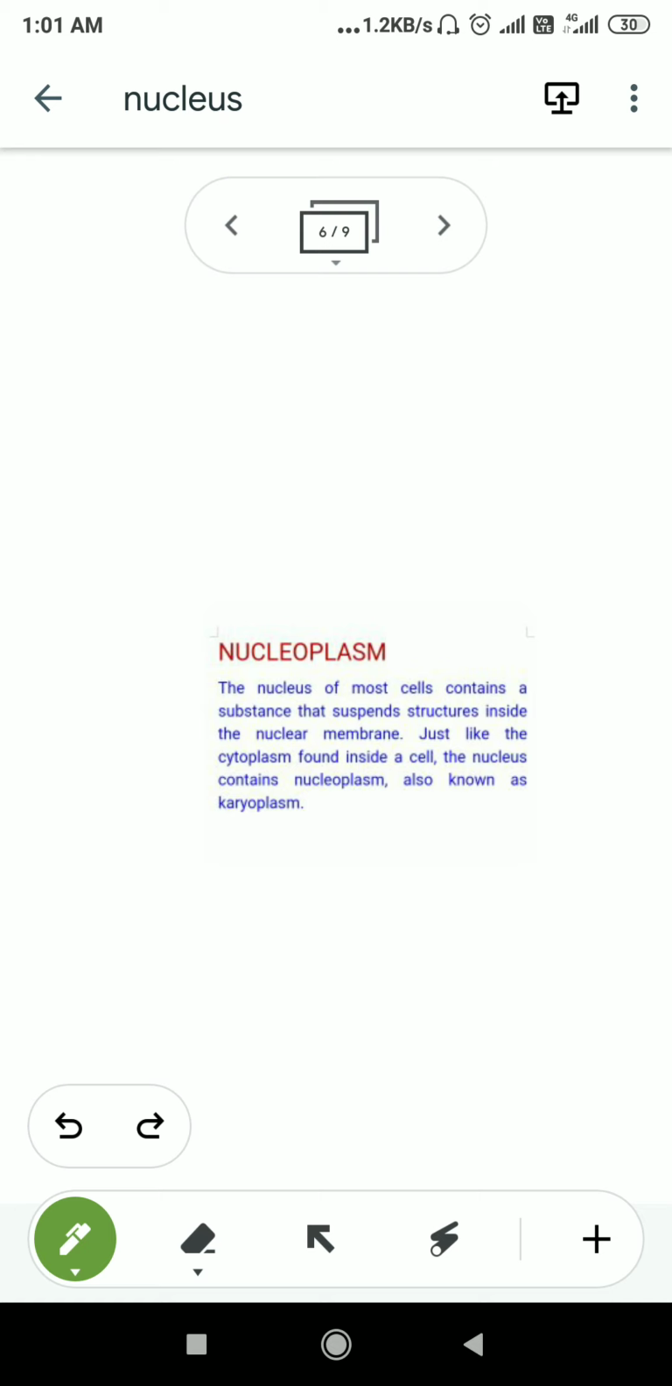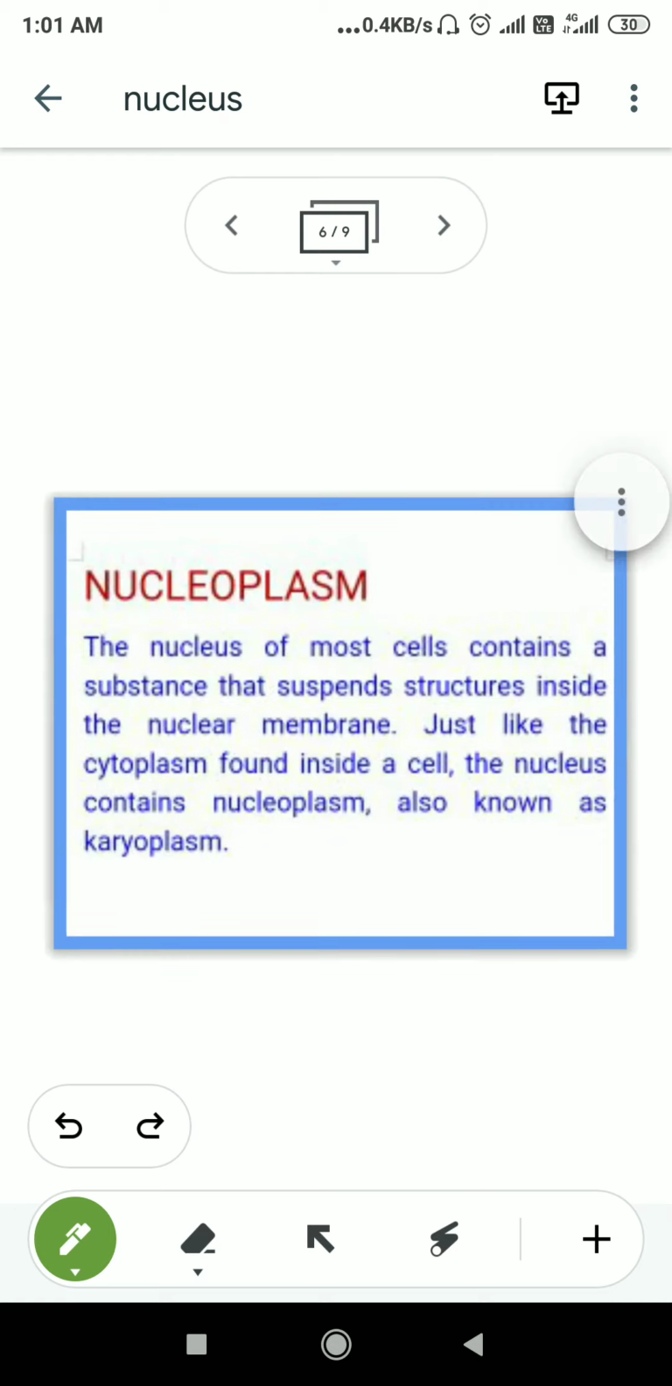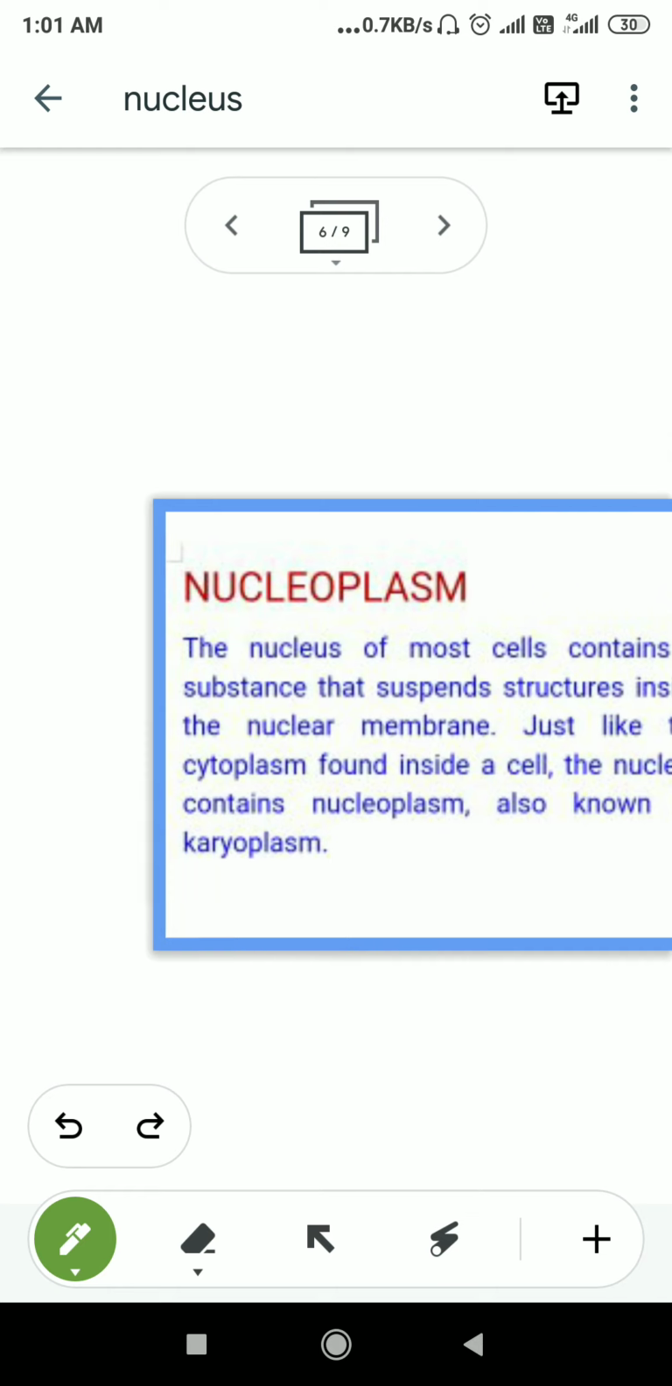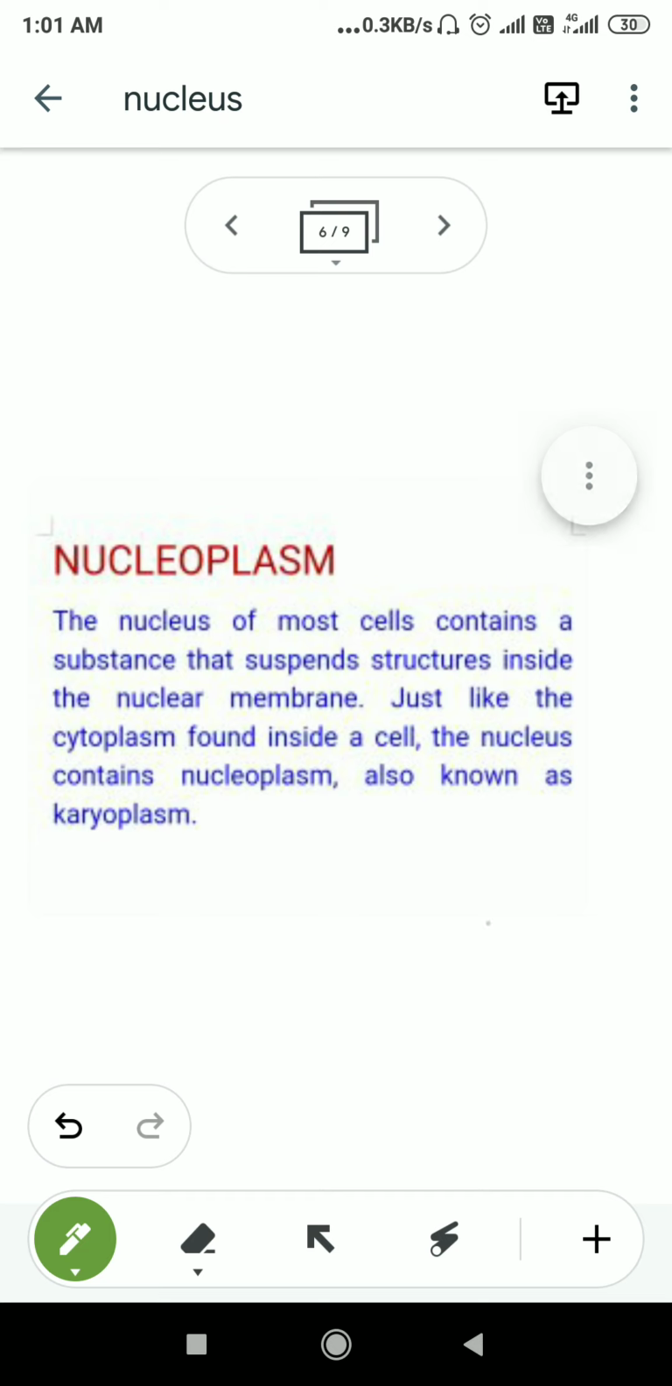The nucleus of most cells contains a substance suspended inside the nuclear membrane, just like the cytoplasm found inside a cell. The nucleus contains nucleoplasm, also known as karyoplasm. Another name of the nucleoplasm is karyoplasm, because another name of the nucleus is karyon.